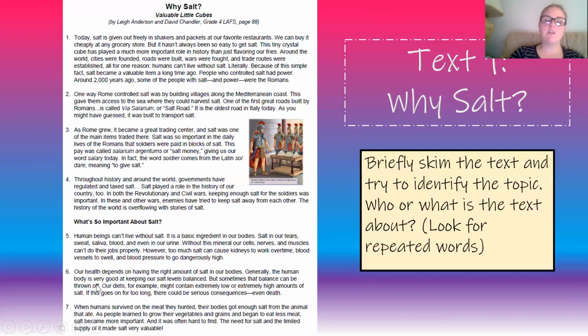Generally, the human body is very good at keeping our salt levels balanced, but sometimes that balance can be thrown off. Our diets, for example, might contain extremely low or extremely high amounts of salt. If this goes on for too long, there could be serious consequences, even death. When humans survived on the meat they hunted, their bodies got enough salt from the animal they ate. As people learned to grow their vegetables and grains and began to eat less meat, salt became more important, and it was often hard to find. The need for salt and the limited supply of it made salt very valuable.